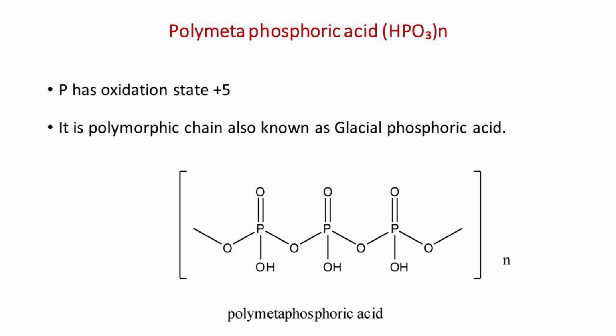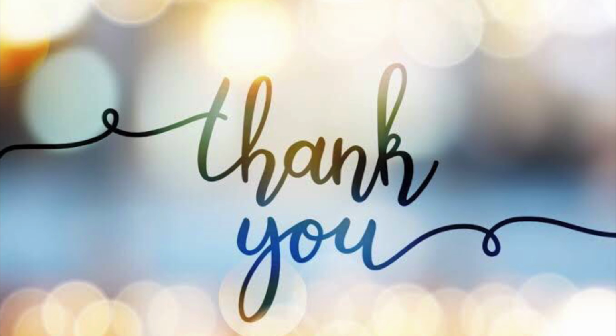Another oxo acid of phosphorus is polymetaphosphoric acid. Here the phosphorus atom is in the +5 oxidation state. It is a polymeric chain, also known as glacial phosphoric acid.